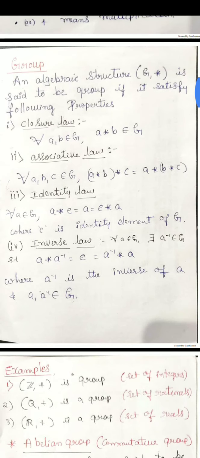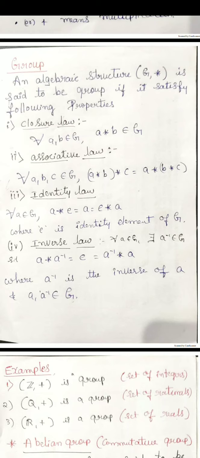Then the inverse law. Inverse law means for all a belongs to G, there exists a inverse belongs to G such that a star a inverse is equal to e. That means if you multiply 2 elements and get the identity element, then one is the inverse of the other. For example, as I already said, 1 is the identity element with respect to multiplication. If you multiply 3 into 1 by 3, what do you get? The 3 cancels and you get 1. That means 1 by 3 is the inverse of 3.